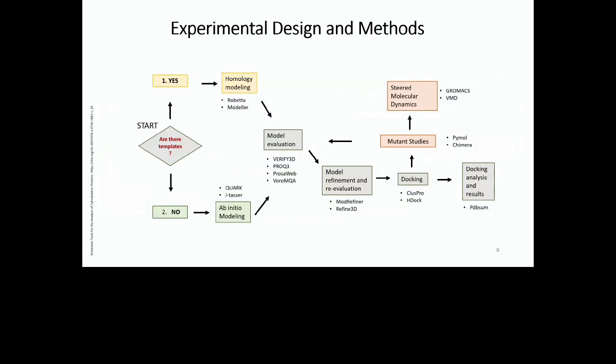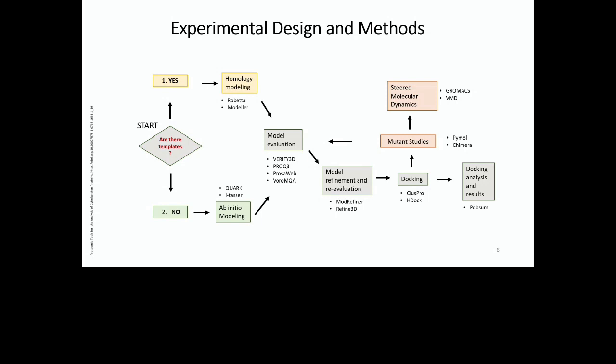This is the experimental methodology we put together so that we could accomplish that. We first began by looking for templates, and in the case we found good templates, we followed homology modeling. So we used Modeller, for example, to model our proteins. If we didn't find any suitable templates, then we went the ab initio route. We used programs such as Quark, for example. And once we got our models, then we proceeded to model evaluation using 4 different modeling tools. Sometimes the models needed refinement, sometimes they didn't.